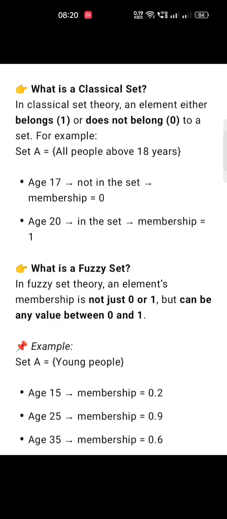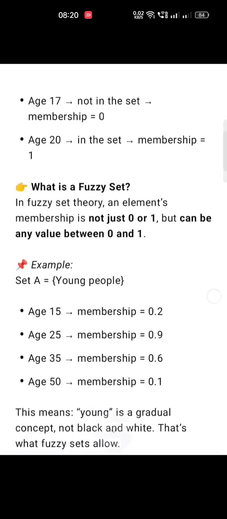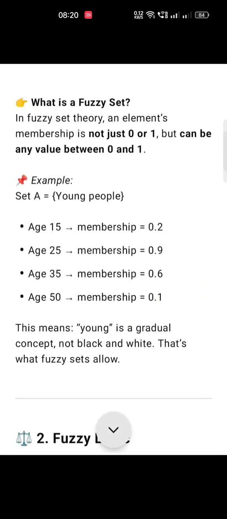In fuzzy set theory, an element's membership is not just 0 or 1 but can be any value between 0 and 1. Example, set A, young people: age 15 membership, we will give 0.2, age 25 membership 0.9, age 35 membership 0.6, age 45 membership 0.1. This means young is a gradual concept, not black and white. That's what a fuzzy set allows.